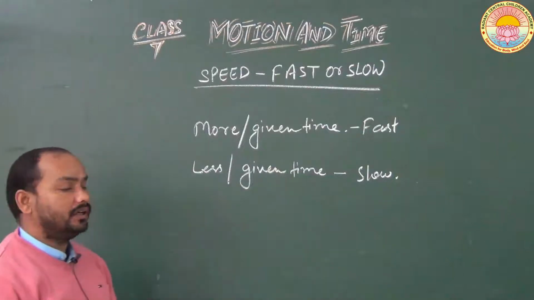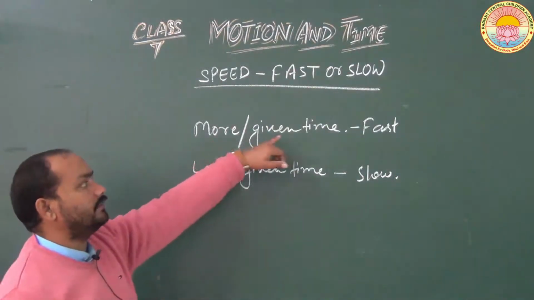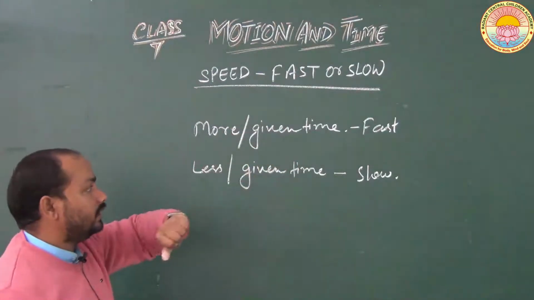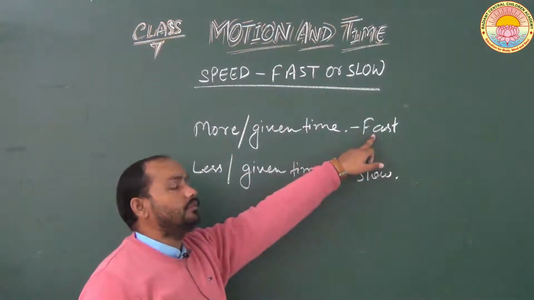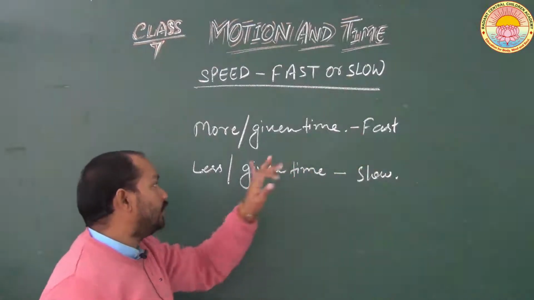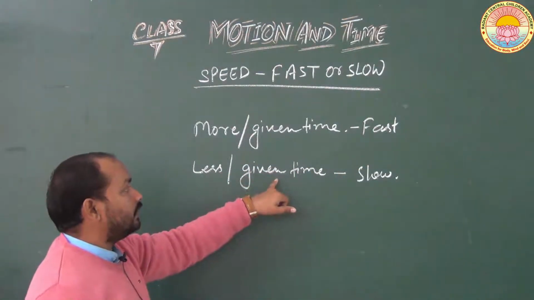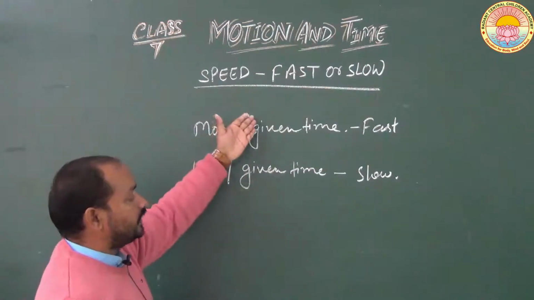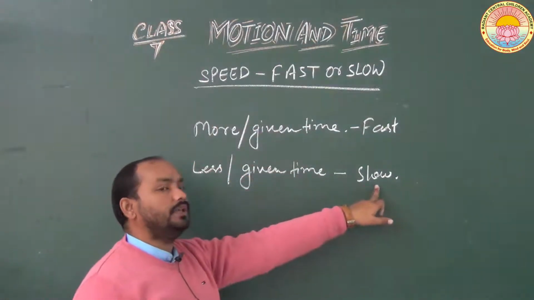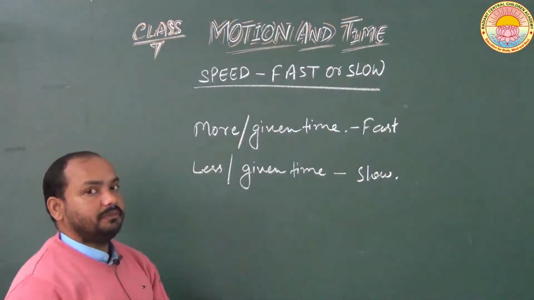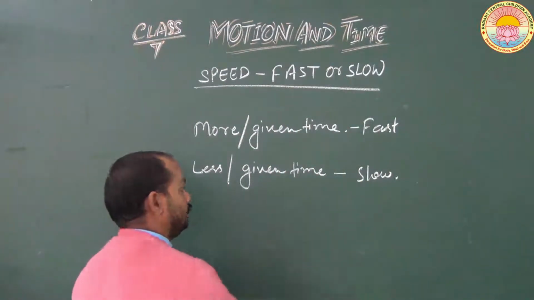If any object covers more distance in a given interval of time compared to the other object, then the object is said to be moving fast. And if the object covers less distance in a given interval of time compared to the other object, then the object is said to be moving slow. So I hope now you have understood the meaning of fast and slow.